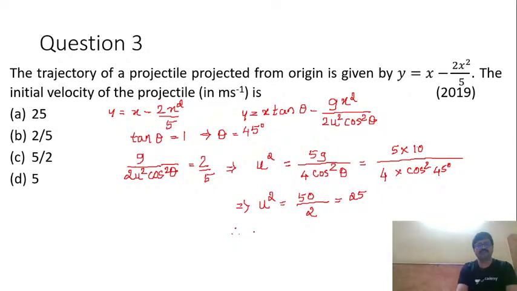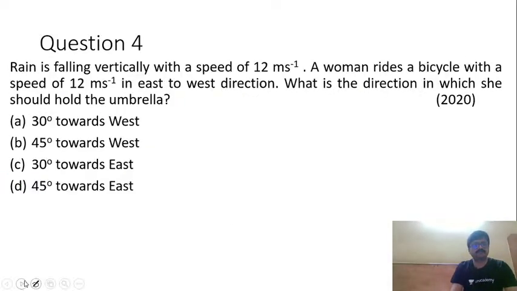Therefore, u will be equal to 5 meter per second. U is 5 meter per second. That is option D here. Okay, so we have cleared this particular question, dear students. Now let me move on to fourth question.